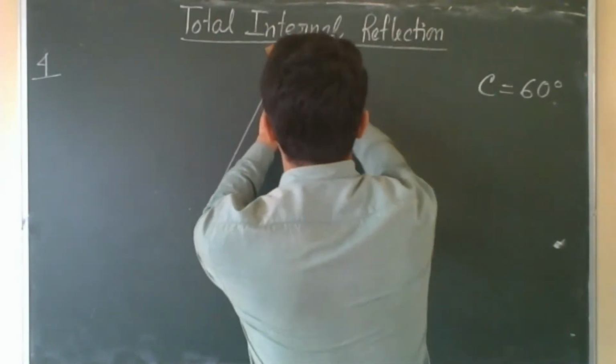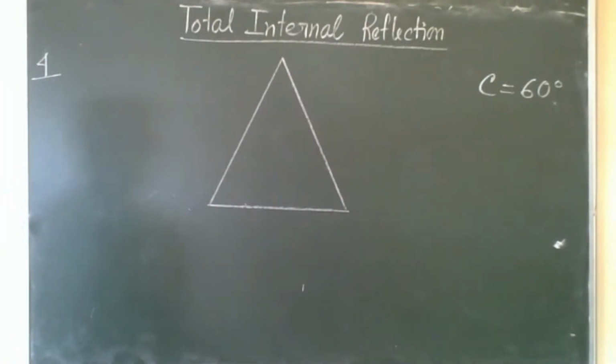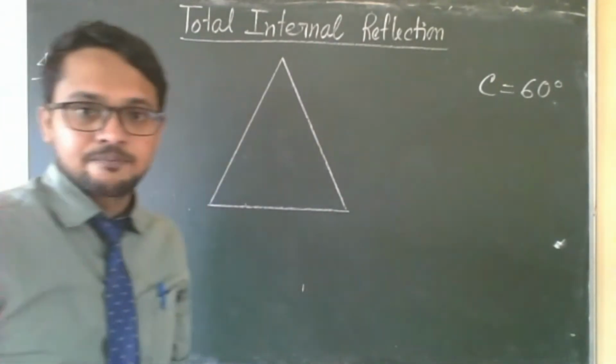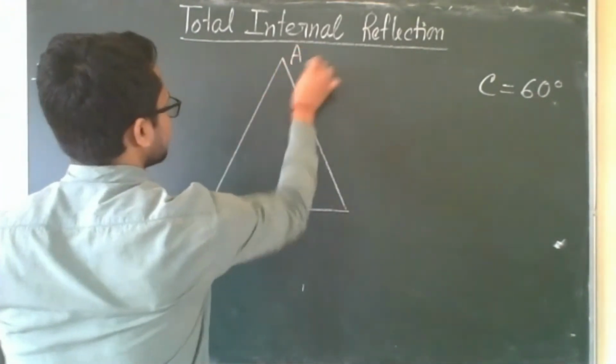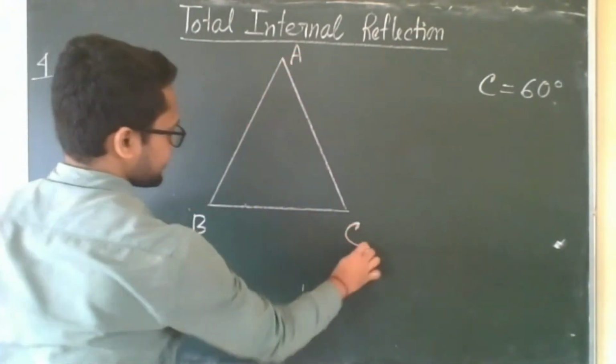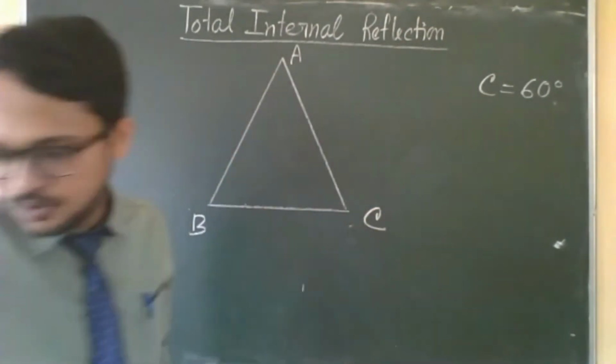Okay, I am not saying that you have to draw exactly, but try to draw as much as possible. So this is looking like a right angle, equilateral triangle. Give them A, B, C. Okay, A, B, C.